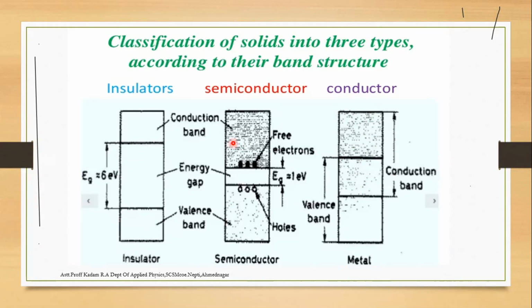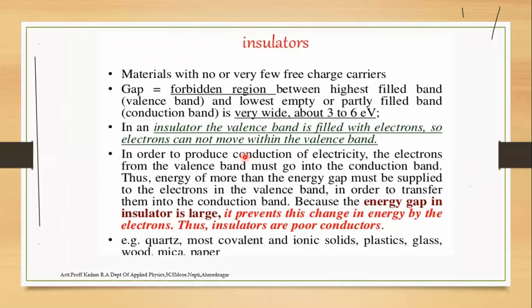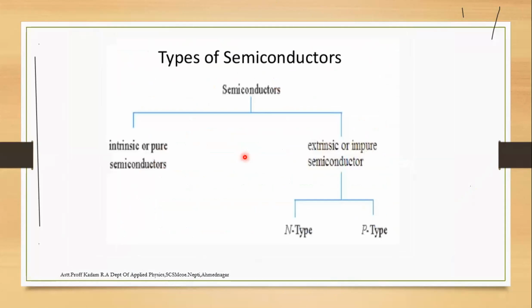A semiconductor lies in between the insulator and the conductor. Here the energy gap is very small as compared to the insulator. That is called a semiconductor. The types of semiconductor are intrinsic semiconductor and extrinsic semiconductor.